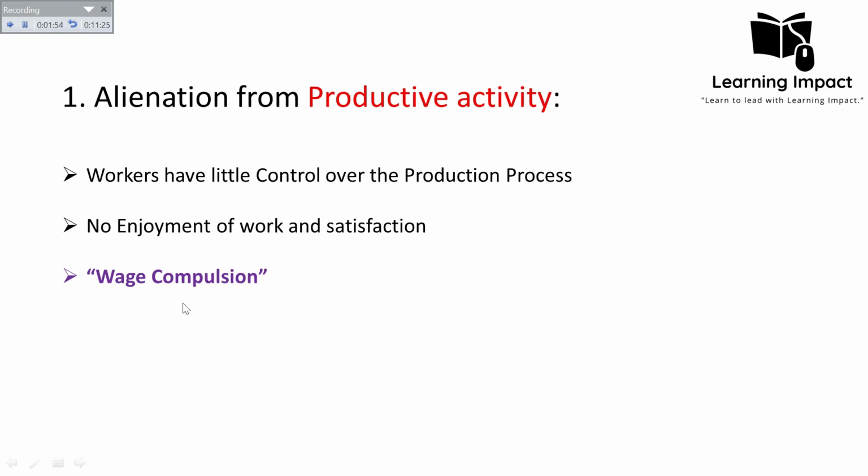under the capitalist, because in order to earn the subsistence wages they have to work under the condition which is decided by the capitalist, and in that way it will compel them to work under the exploitative system for years to have enough capability to buy the product for themselves, so they will save themselves from starvation and also death. So in that way we can say that the working class has been alienated from the productive activity, and one of the major underlying reasons is the concept of wage compulsion.